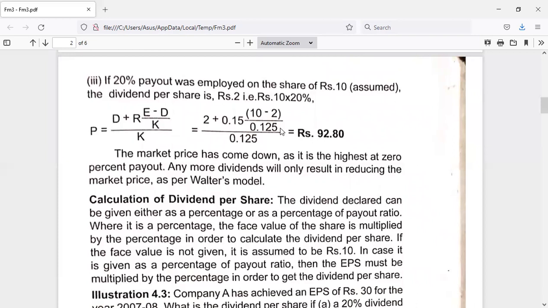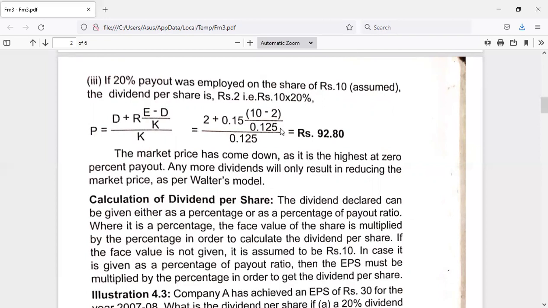See here, P is equal to D plus R into E minus D divided by K, all divided by K. Now here D stands for rupees 2, that is the dividend per share. So 2 plus 0.15 into 10 minus 2, divided by 0.125. Here 10 is the earning per share, and we deduct 2, the dividend, from the earning per share, because we are calculating the net earning per share that shareholders are getting. Divided by 0.125, we'll be getting rupees 92.80.